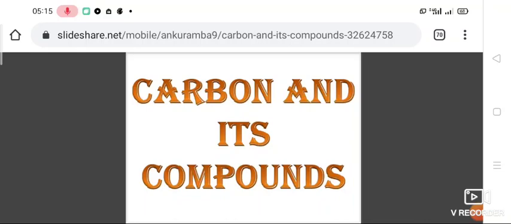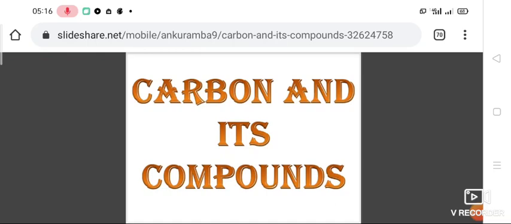Have you ever thought why this carbon forms such a huge variety of compounds? We shall learn this. Actually, according to the electronic configuration of carbon, it should be a metalloid because it has 4 electrons in its valence shell. The atomic number of carbon is 6, so the electronic configuration is 2, 4. But carbon is a typical non-metal.